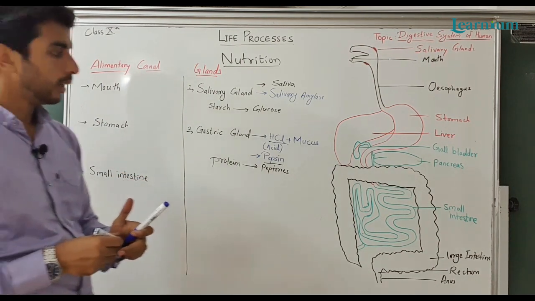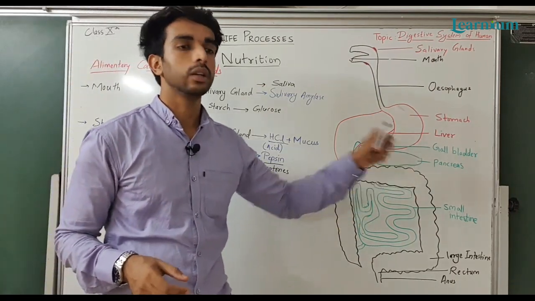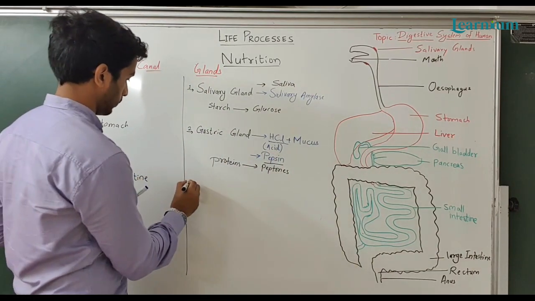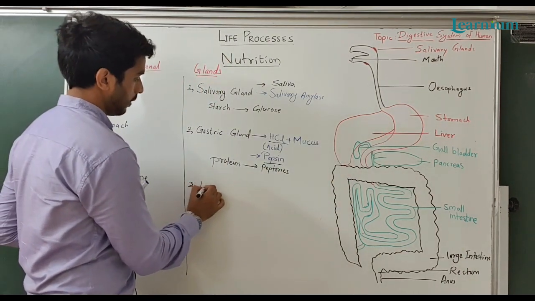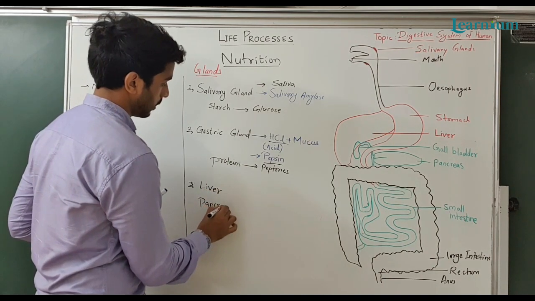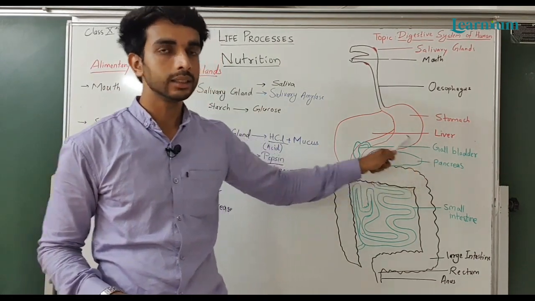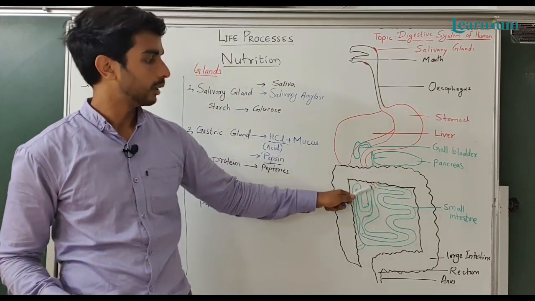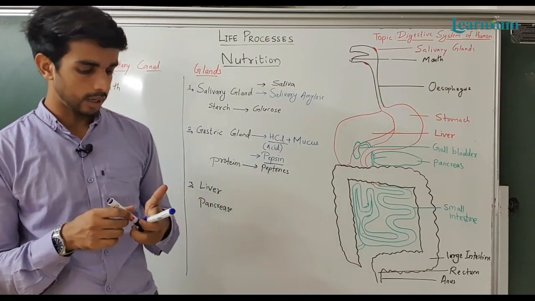So with the small intestine, some other glands are associated. The associated glands are, first, the liver, and second, the pancreas. The liver and pancreas secrete their secretions into the small intestine via small ducts known as the bile duct.